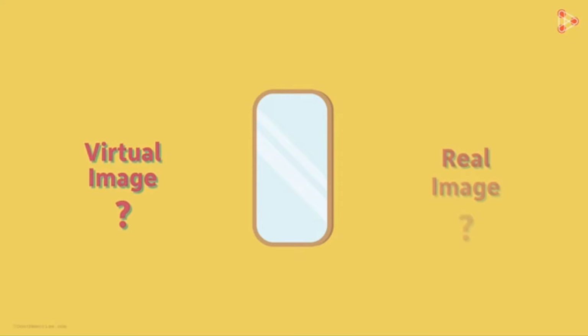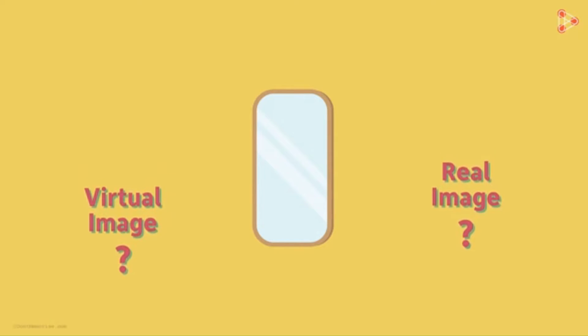In this video, my aim is to give you the basic understanding of the terms virtual and real images. It's a slightly long video, but it'll be one of the most interesting ones too. I'm sure you'll enjoy it. What you see on your screen is a mirror. It has this plain and smooth reflecting surface on one side. It's called a plane mirror because its reflecting surface is flat.